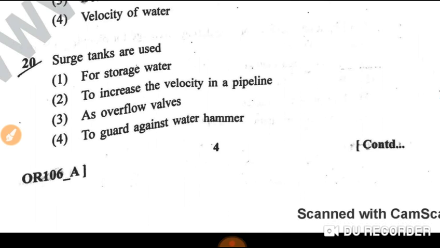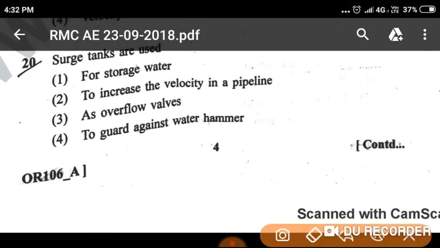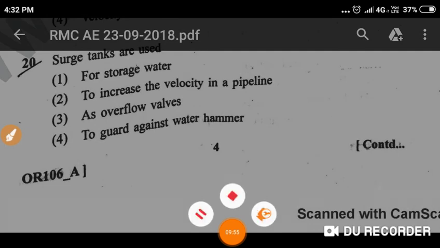Question number 20, surge tanks are used for: option 1, storage of water; option 2, to increase the velocity in a pipe; option 3, as overflow valves; option 4, to guard against water hammer. So surge tanks are used to guard against water hammer. That is option 4, the correct answer.